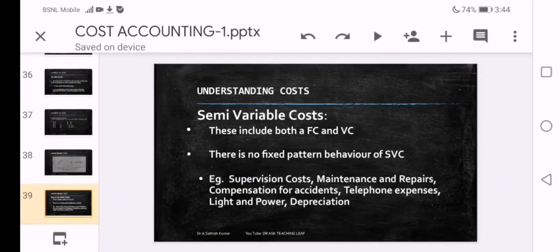Now third component, semi-variable cost. Fixed cost remains constant, variable cost keeps on changing, but there are certain costs, certain expenditure which the organization or the business houses used to incur. They are neither falling under fixed cost nor falling under variable cost. The nature of these costs is not matching with that of the fixed cost and variable cost. So they are falling under another category called semi-variable cost.